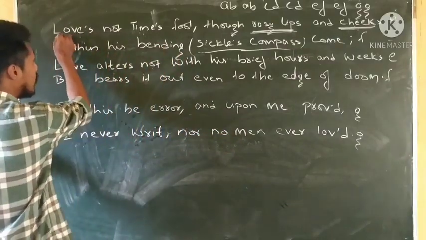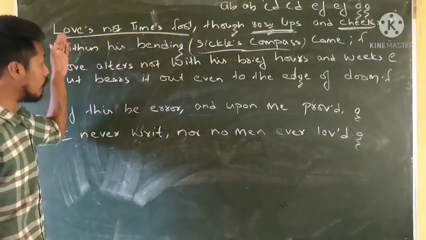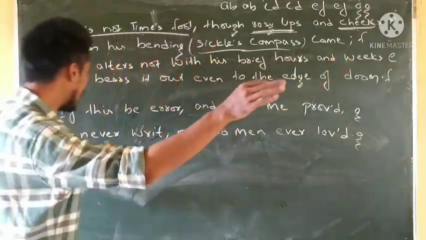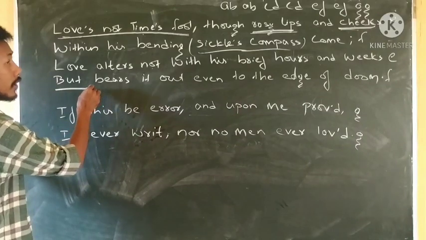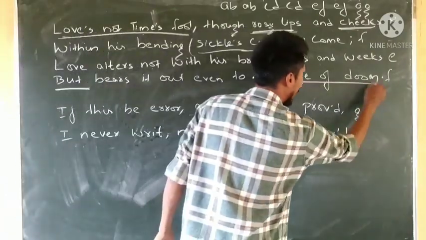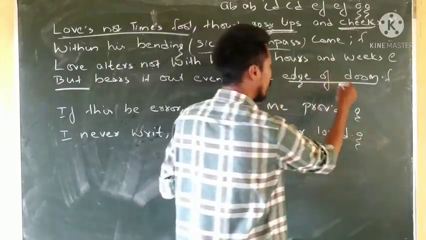Because love is not Time's fool. Love doesn't fall only within the limits of a time of brief hours and weeks, but, as in the last line of the third stanza, it bears it out even to the age of doom. The age of doom is also compared to the end of our life.